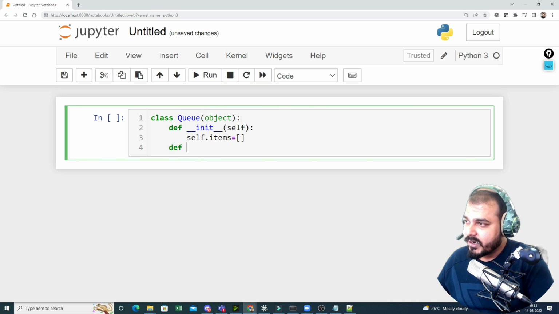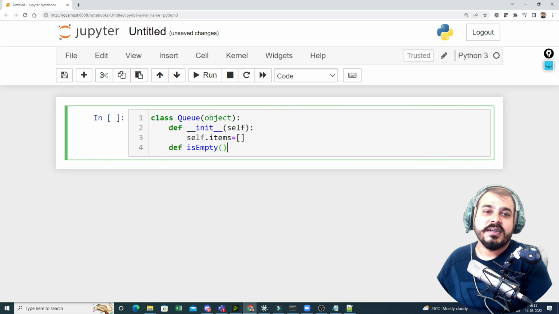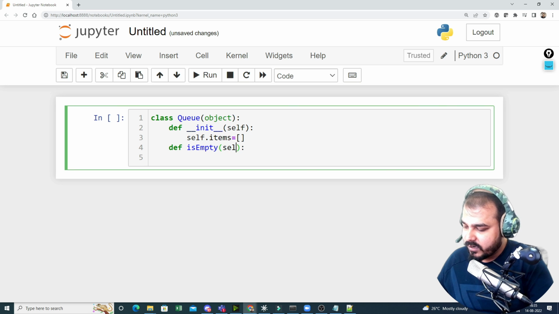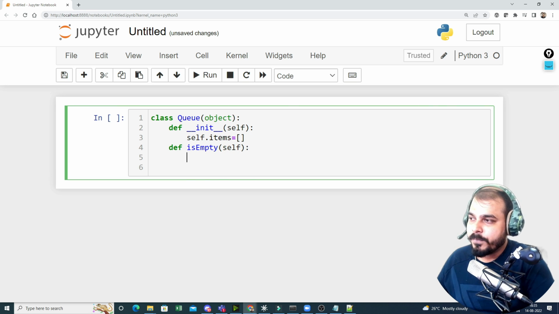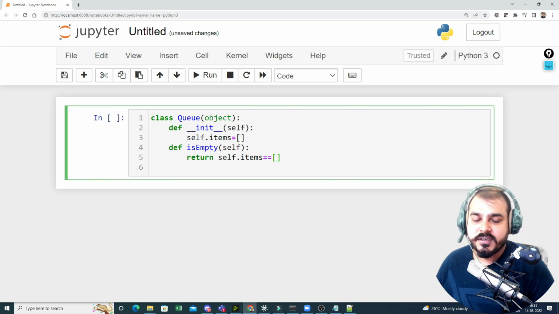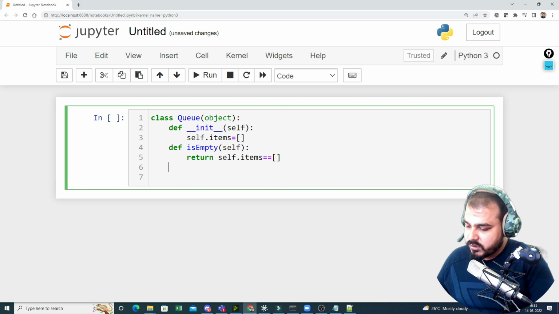And similarly, I will write another definition, which will be isEmpty, to just check whether the queue is empty. Here I'm just going to give self, and it is just going to tell us whether it is true or false. So I'll say return self.items == blank. So if it is blank, it is going to give us true. If it is not blank, it is going to give us false. So this is the next thing.